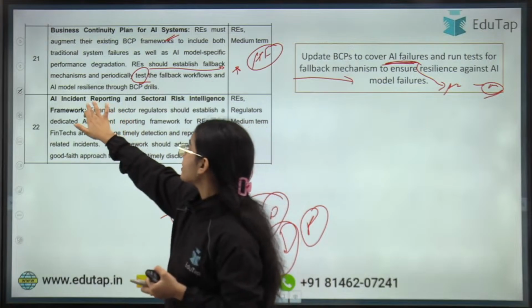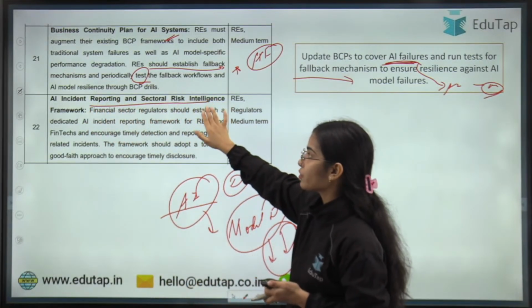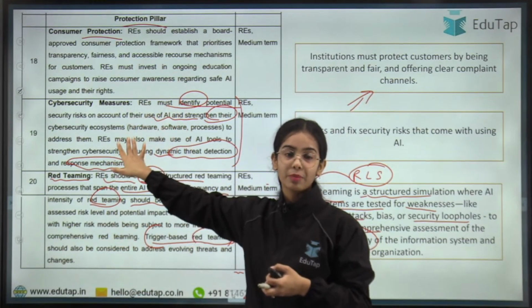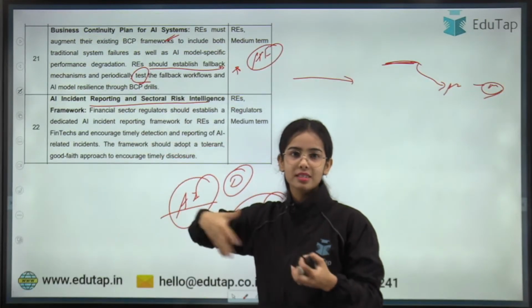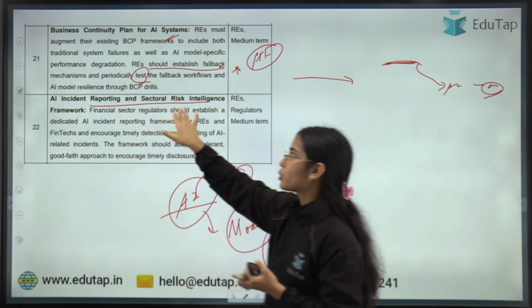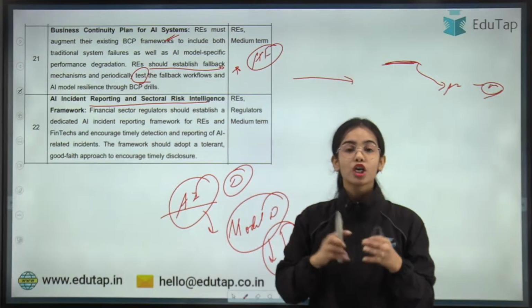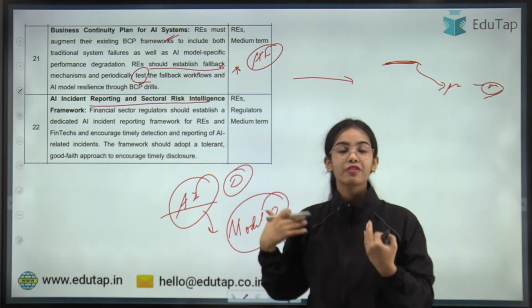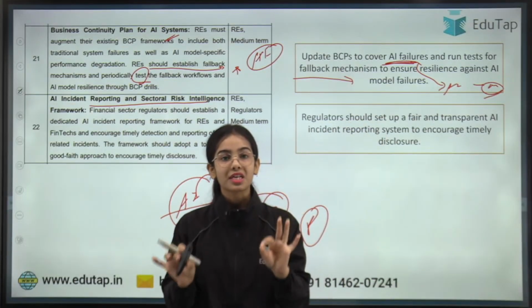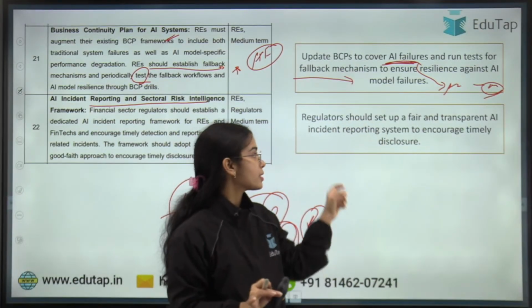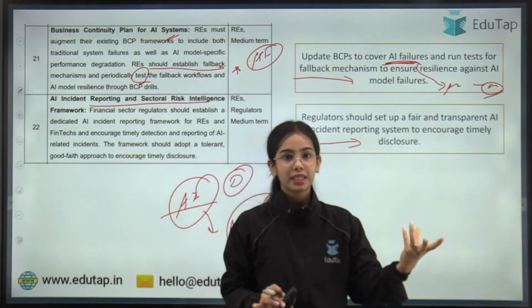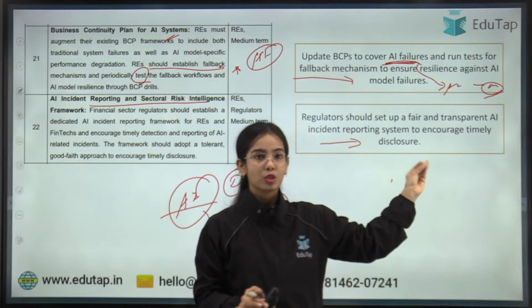Next, AI incident reporting and sectoral risk intelligence framework. In the protection pillar, there was consumer protection, cybersecurity measures, red teaming, that is the testing, the business continuity plan, and the last one is AI incident reporting and sectoral risk intelligence framework. If any mistake or problem is happening, it has to be reported. Regulators should set up a fair and transparent AI incident reporting system where regulated entities can report any problem that arises in the AI, and encourage timely disclosures also.